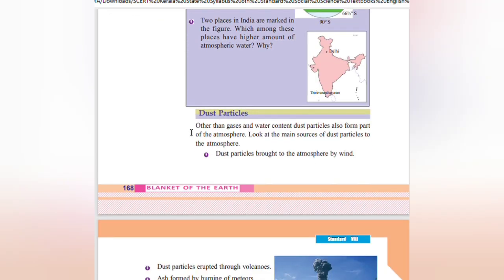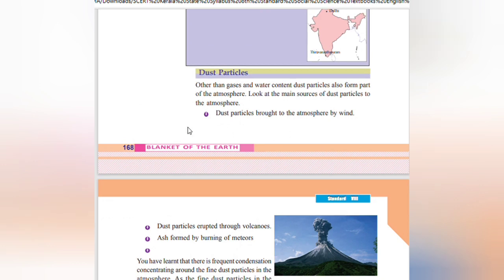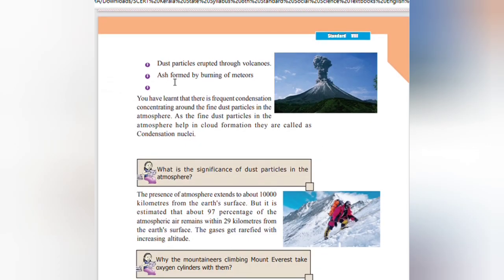Dust particles. Other than gases and water content, dust particles also form part of the atmosphere. Look at the main sources of dust particles in the atmosphere. Dust particles are brought to the atmosphere by wind. Dust particles erupted through volcanoes, and ash formed by the burning of materials.